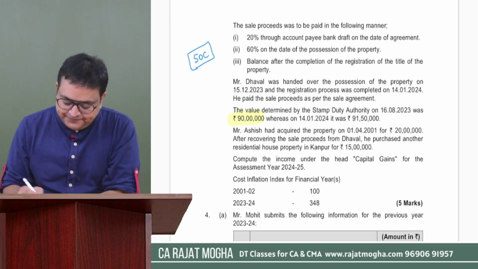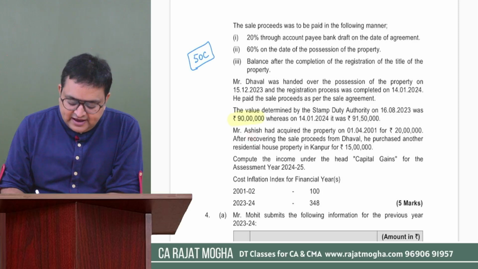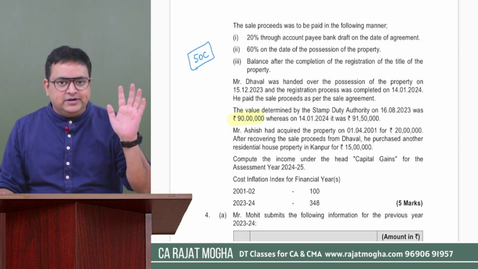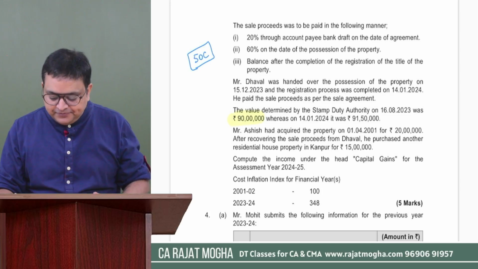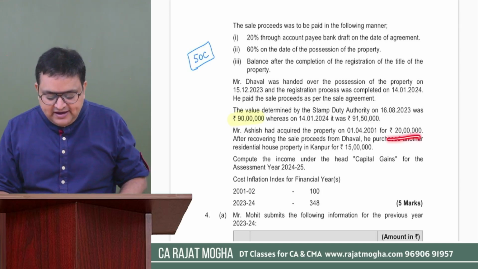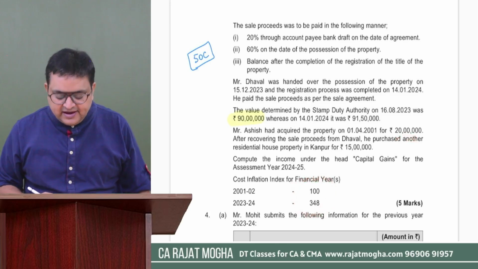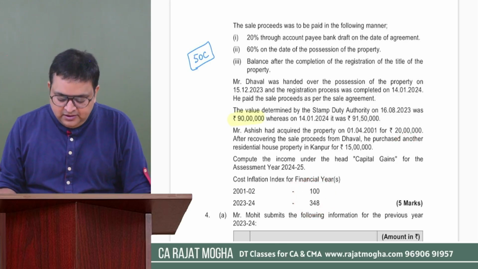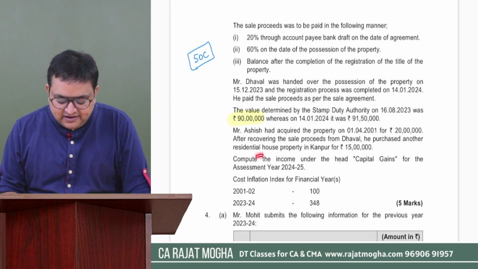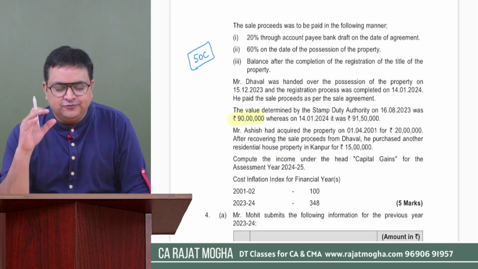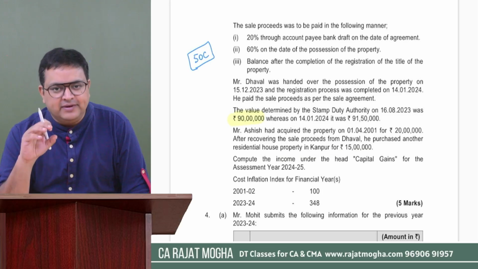What is the cost? Ashish has acquired the property on 1/4/2001, long term, okay, more than 2 years. For rupees 20 lakh he has acquired. So you have to do indexation also. Indexation CI is already mentioned. After recovering the sale proceeds from Dhaval, he purchased another residential house in Kanpur for 15 lakh. So you understand. So first of all, you will be calculating your long-term capital gain.